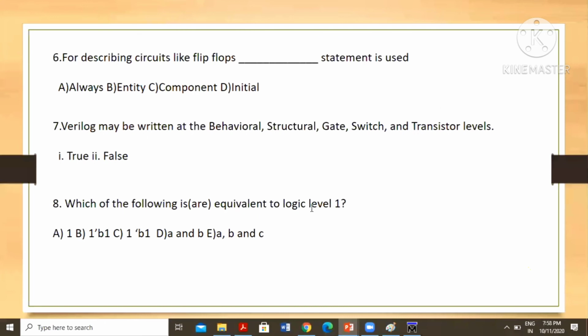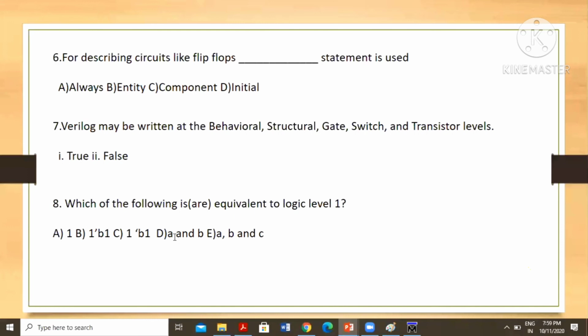Which of the following is equivalent to logic 1? Option D. Can you check the difference between options B and C? The quotation tick mark is different. This is a reverse tick. Then option A and B, the space. So option D is the correct answer.